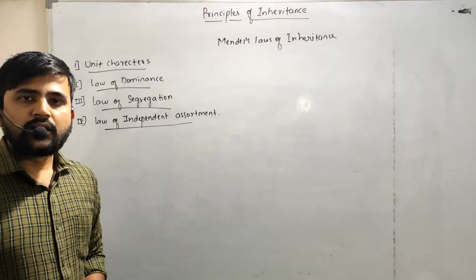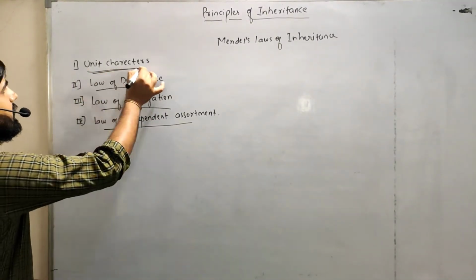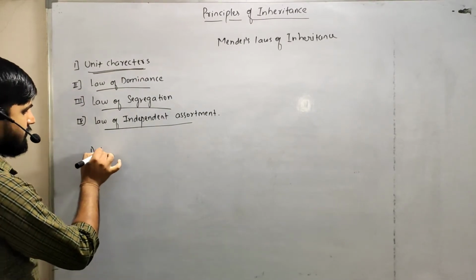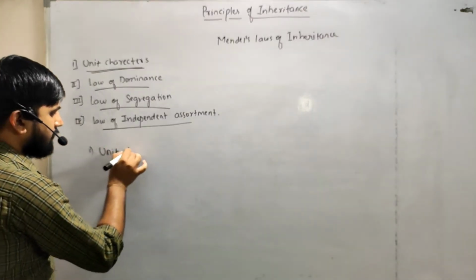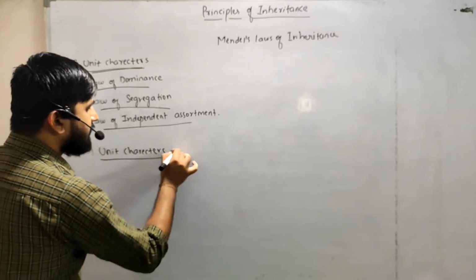The first law of the principles of inheritance is unit characters. Right. So what does the unit character state?